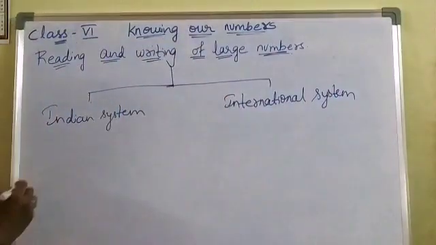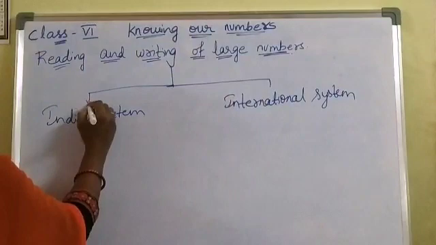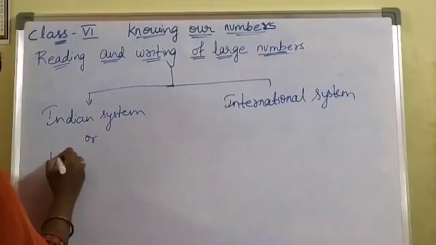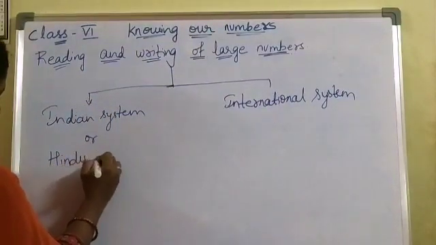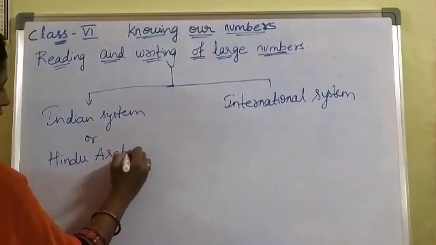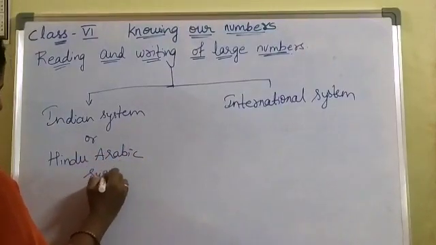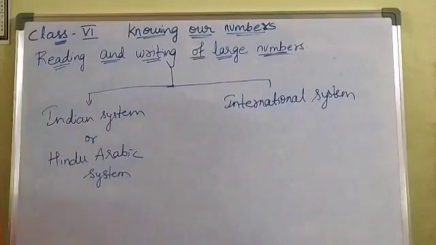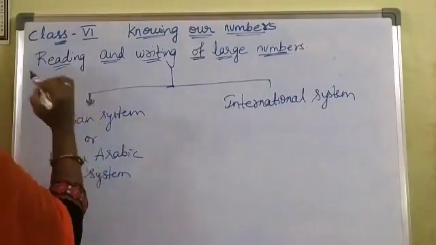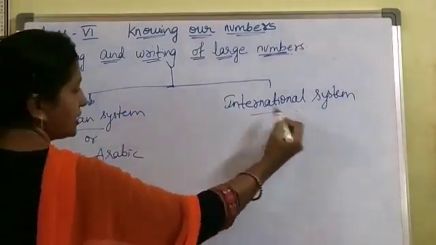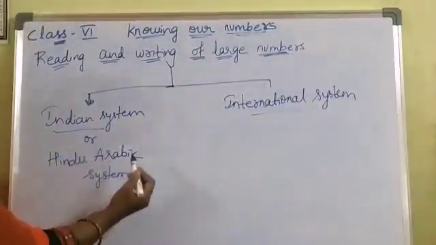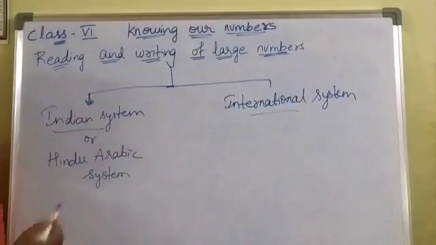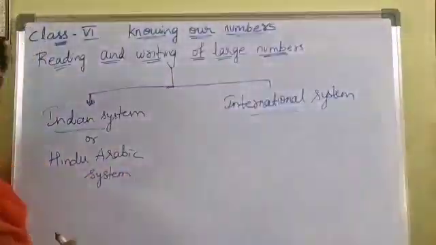The other name of the Indian system is the Indo-Arabic system. Today I am going to discuss the Indian system and the international system of numeration, how to read and write in the Indian system and how to read and write in the international system.